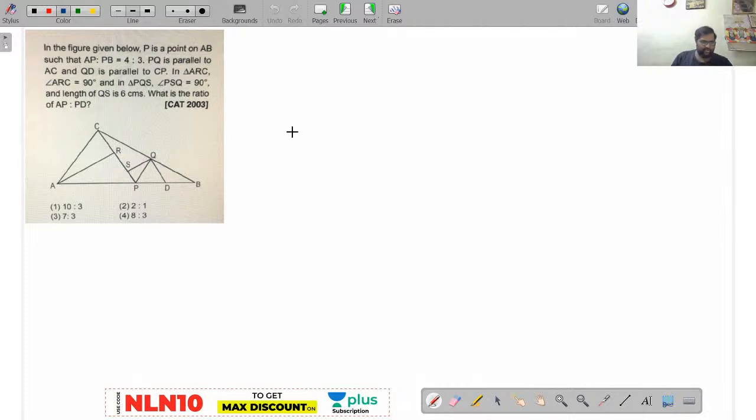Now, one easy question. It was asked in CAT 2003. Even though it was asked in CAT 2003, it is based on your normal basics, right? I am waiting for your answers for this. I'll draw the diagram also for you.